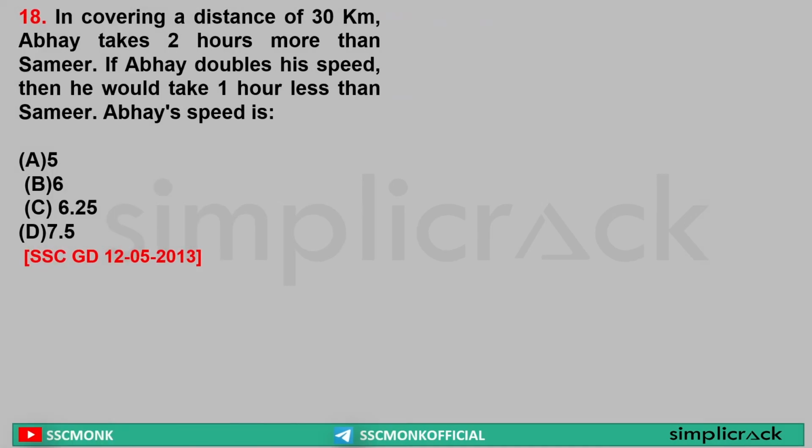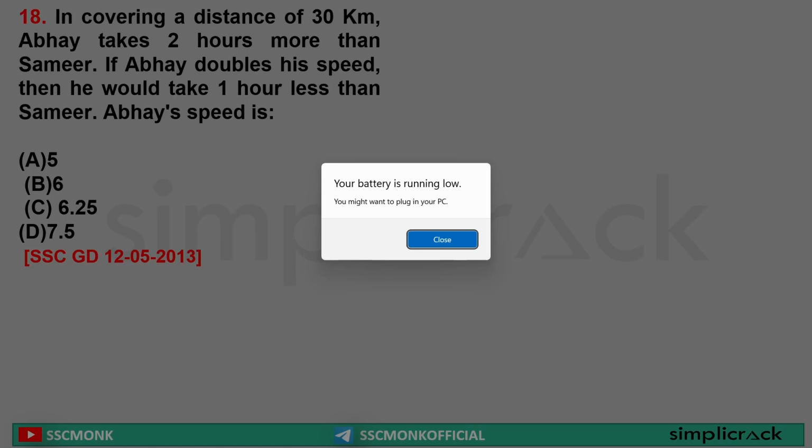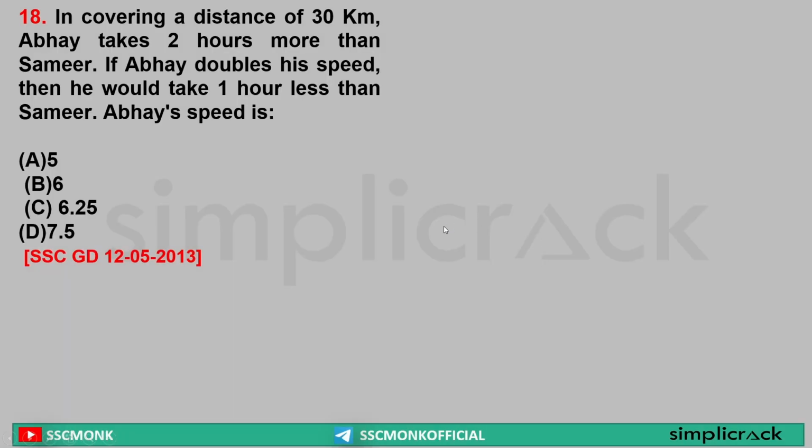Nothing else, okay? In covering a distance of 30 km, Avai takes 2 hours more than Samir. Now, if Avai doubles his speed, then he would take 1 hour less than Samir. A very basic question. Let's say Avai is running at the speed of x and Samir's speed is y.